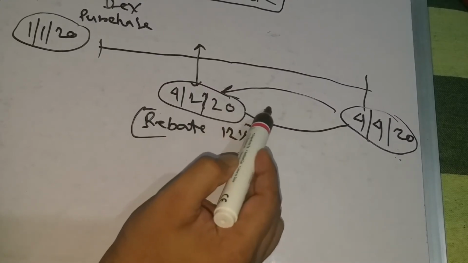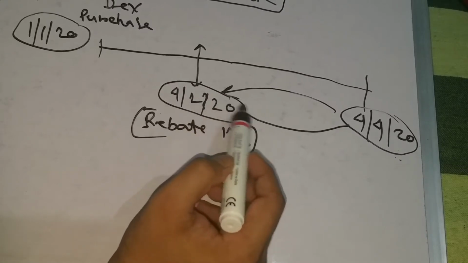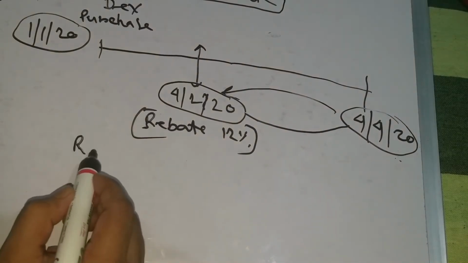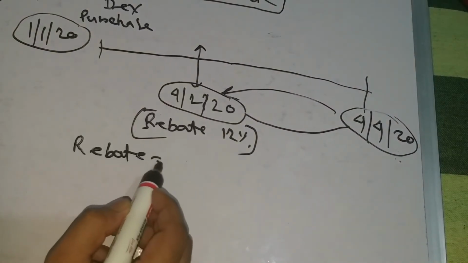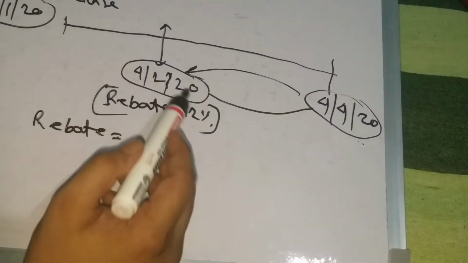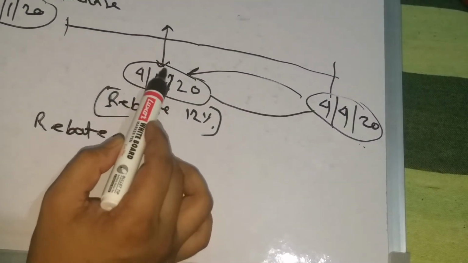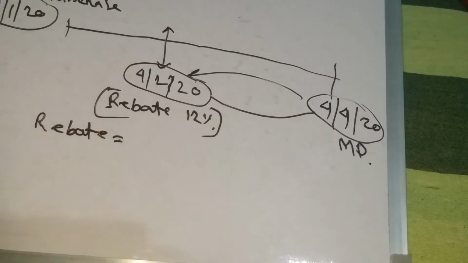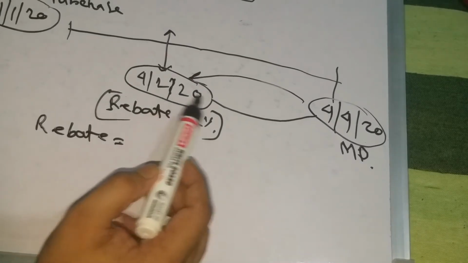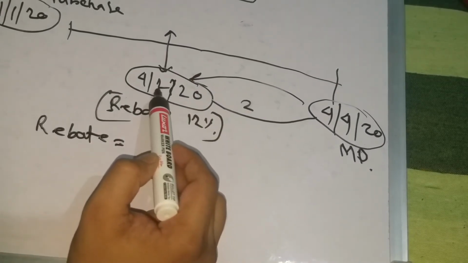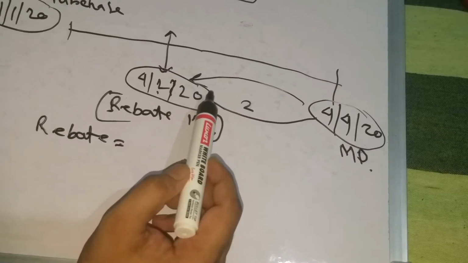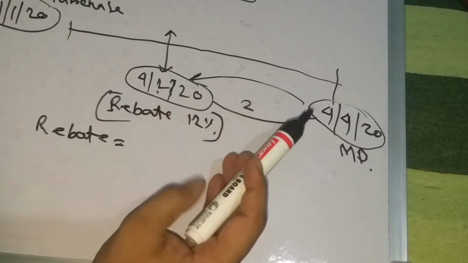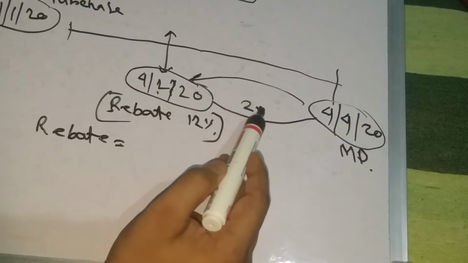The rebate will be calculated from the date of payment to the maturity date. This is the maturity date. It will be 2 months.